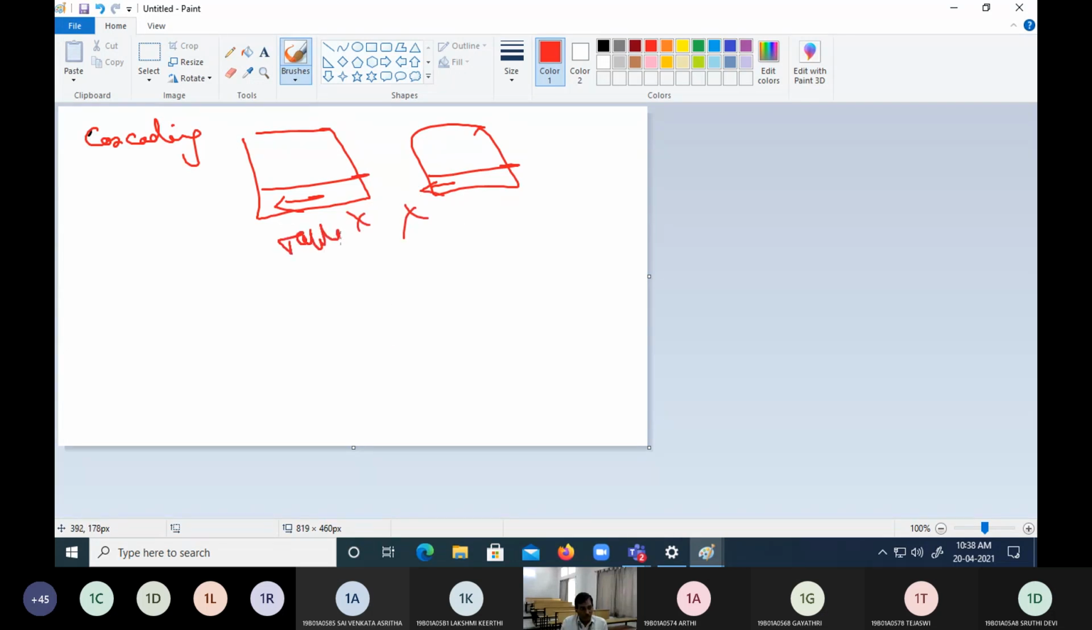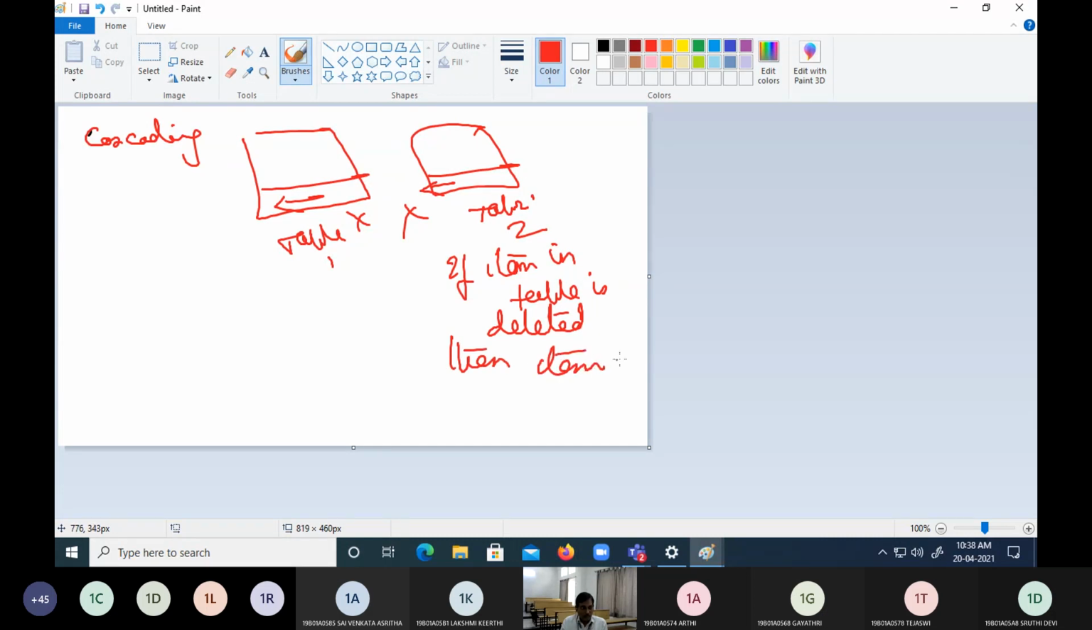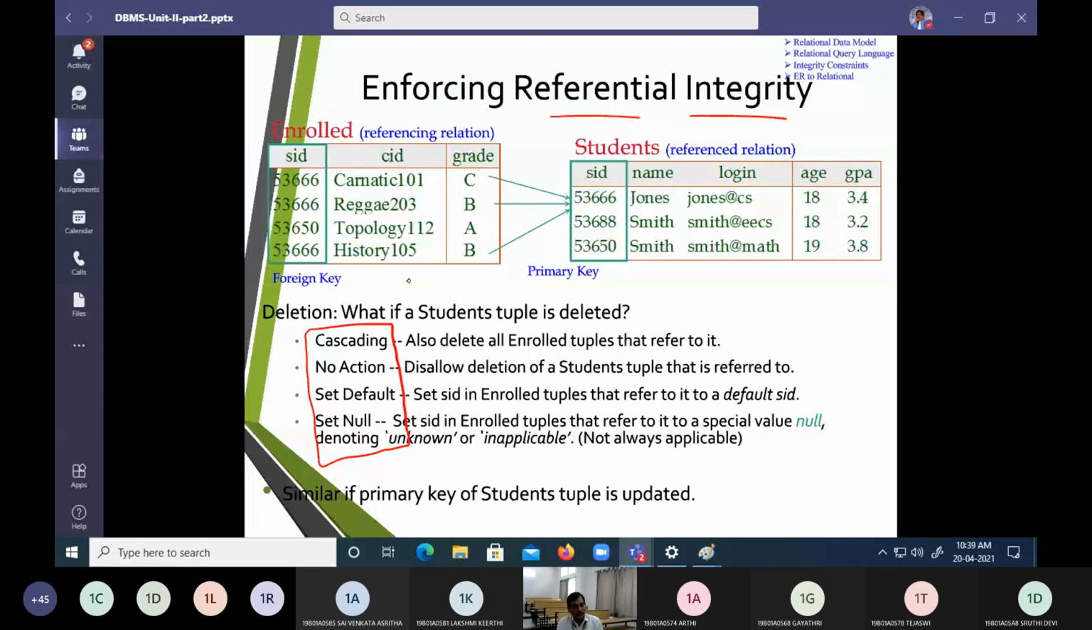This is table 1, this is table 2. If an item in table 2 is deleted, then the item in table 1 is also deleted. That means if I am going to delete the things in one table, the same items also have to be deleted. So delete the referred key.